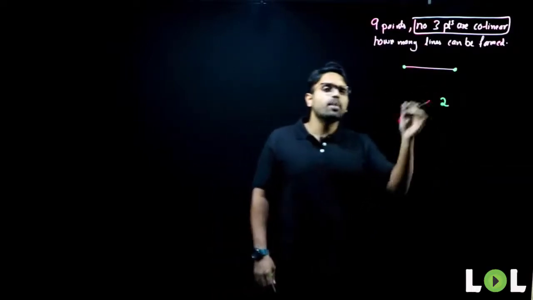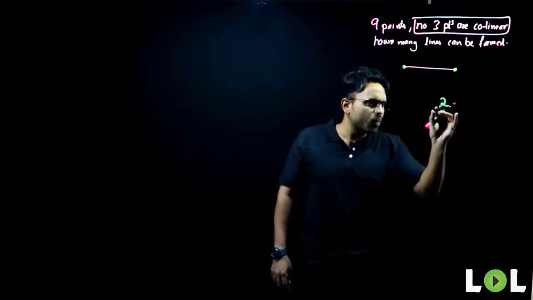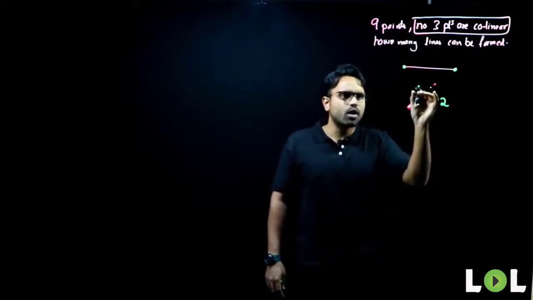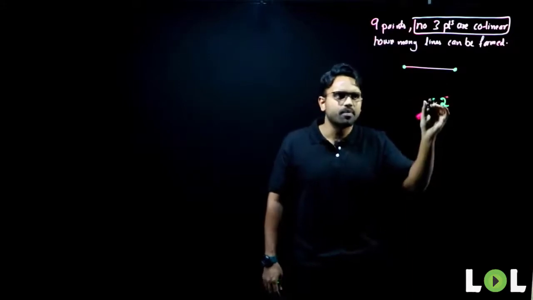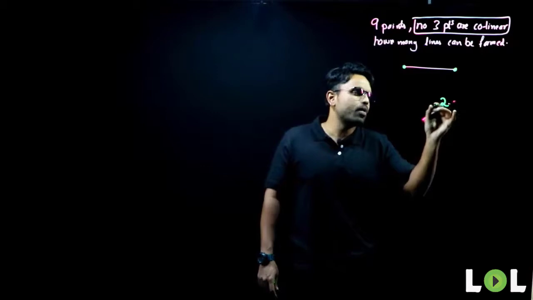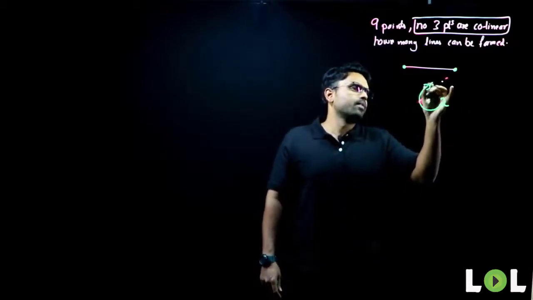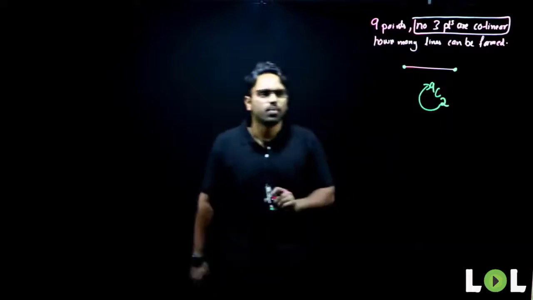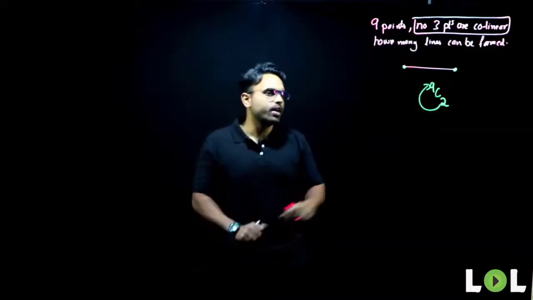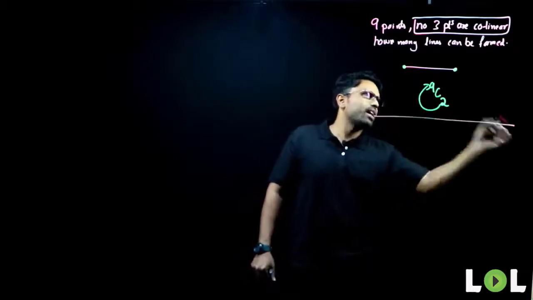So totally how many points do I have? I have 9 points. So how many different ways can 2 points be selected out of total of 9 points? Very good. Srishant, what is it? It is 9C2. In 9C2 ways it can be selected. So this gives me the answer for this.